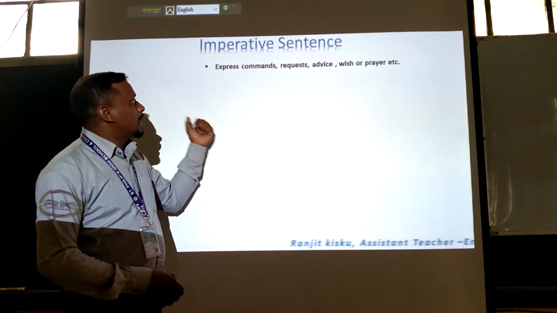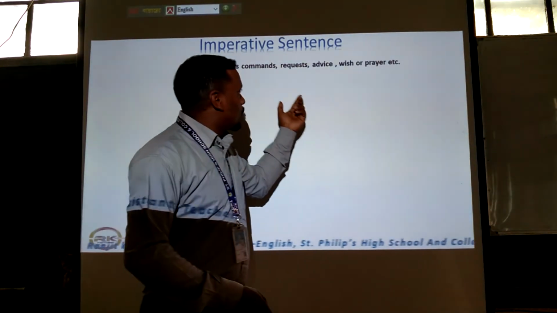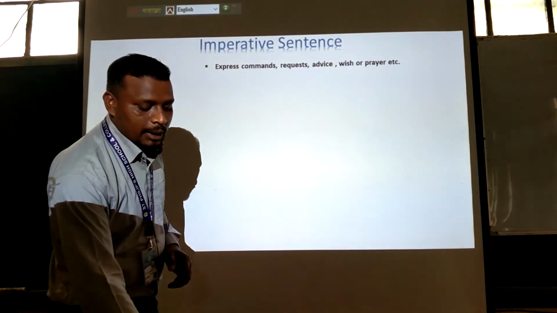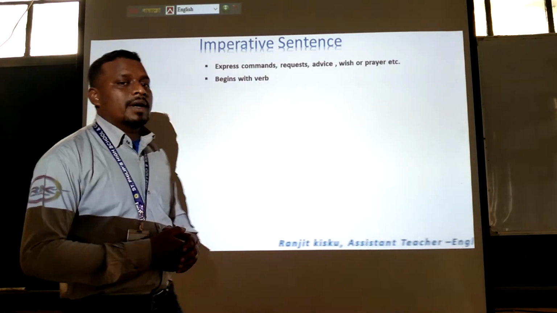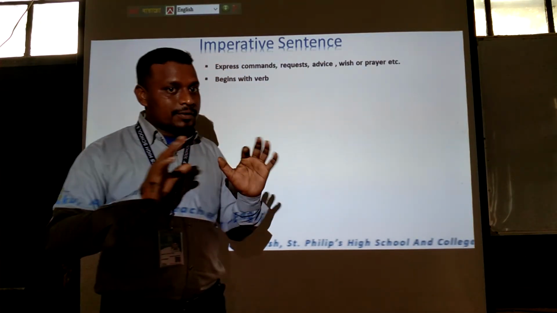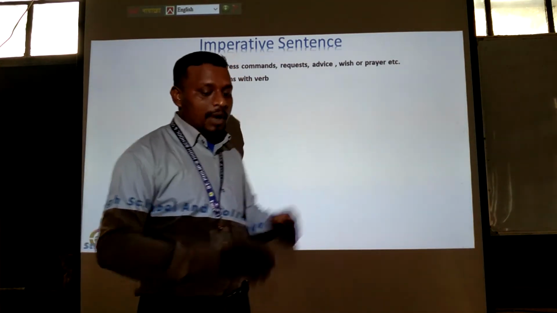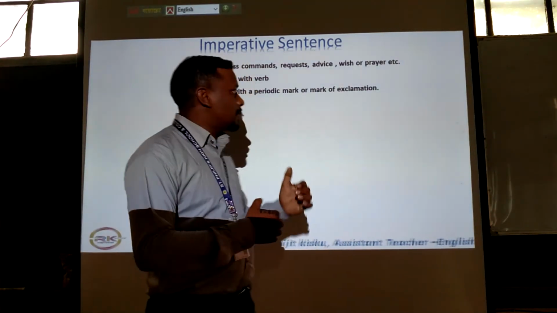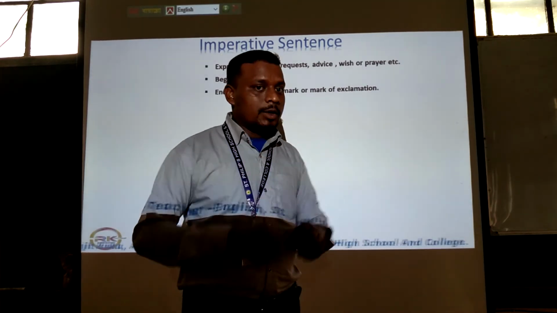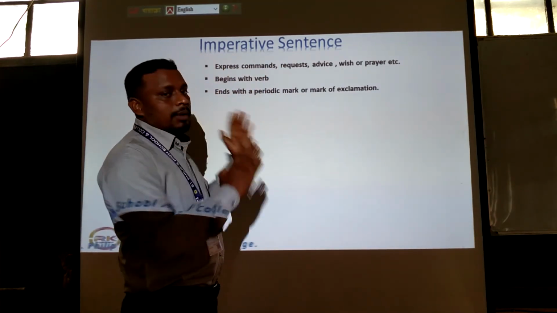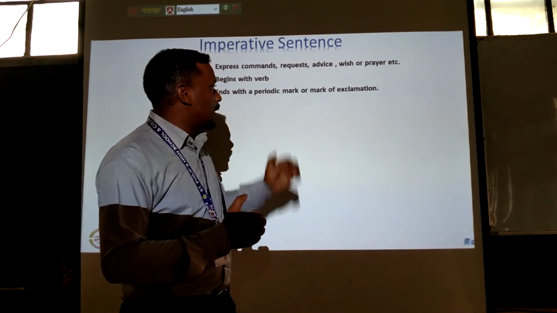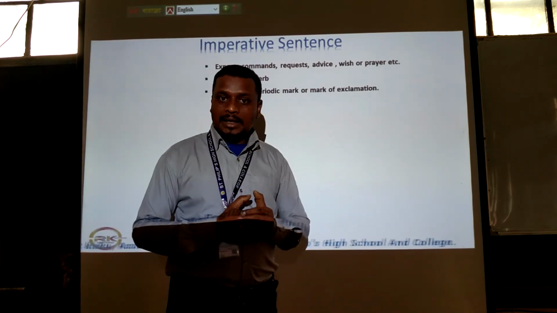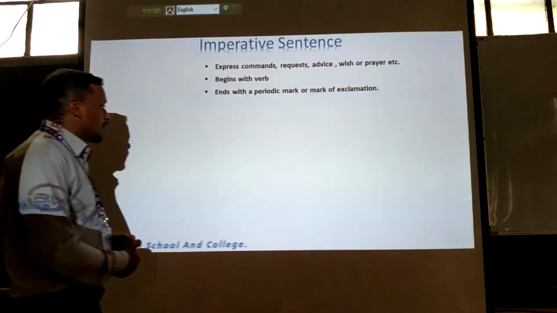Imperative sentences can express comments, requests, advice, wish, or prayer, etc. It begins with a verb. You must remember that imperative sentences always begin with a verb. Then it ends with a period and sometimes a mark of exclamation. You must remember that imperative sentences sometimes end with a period and sometimes they can end with a mark of exclamation. So let's see the examples.